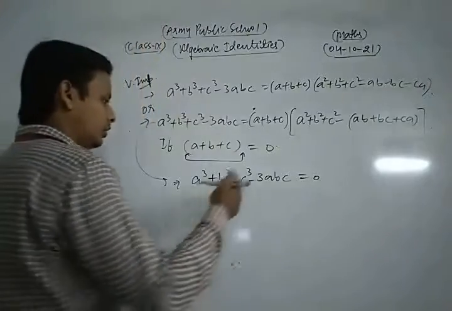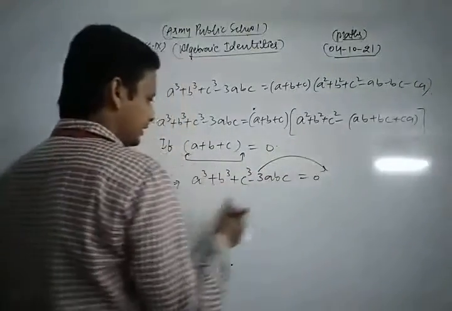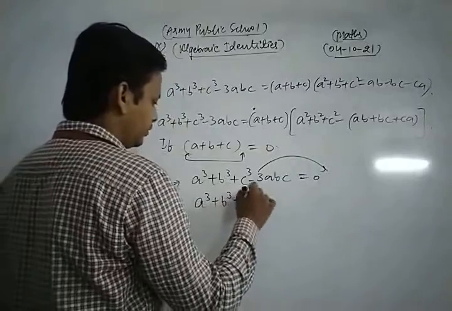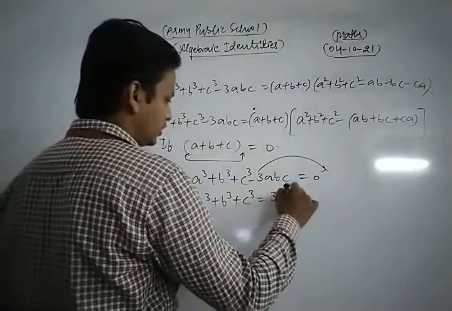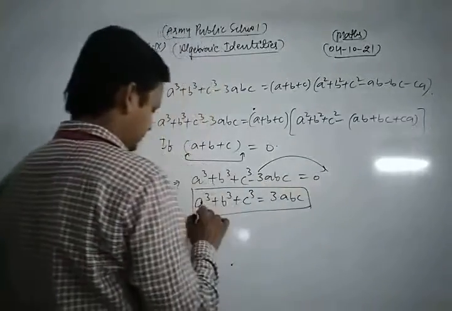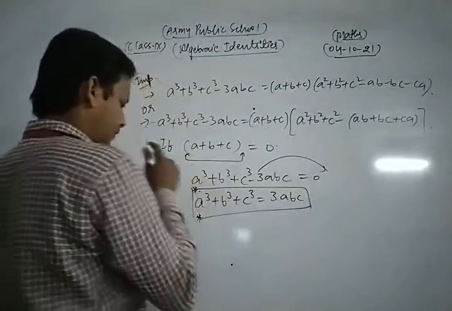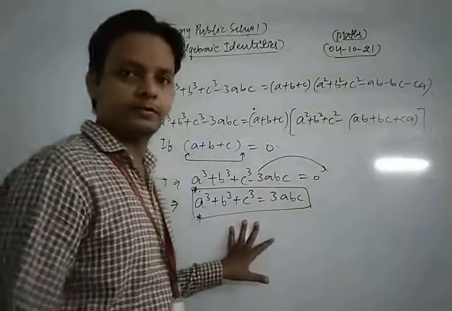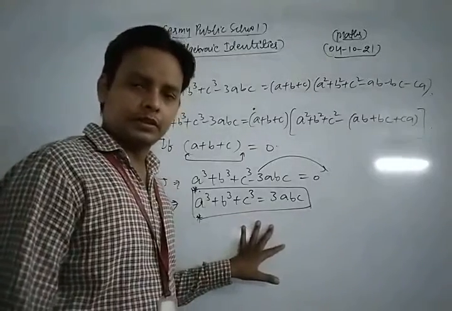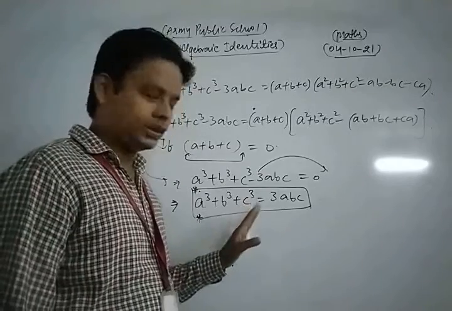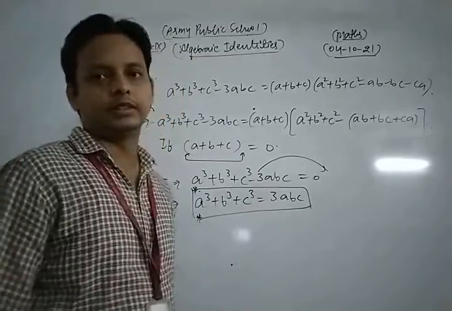Now we also transfer minus 3abc to that side, so we can write a cube plus b cube plus c cube is equal to 3abc. So this is the very important result regarding that identity.